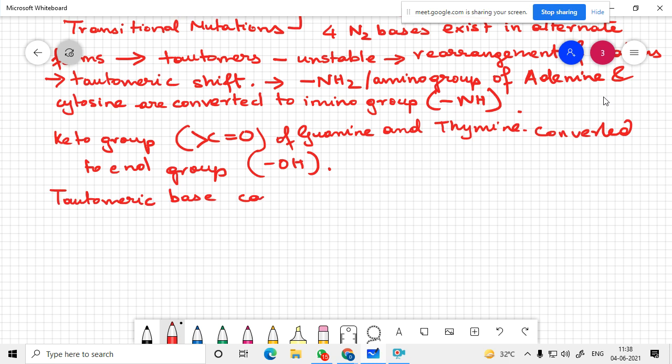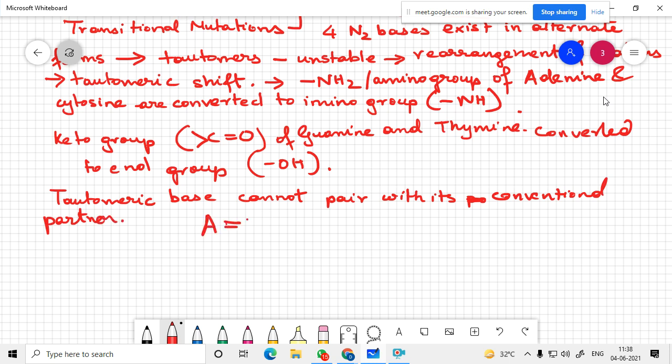Base, it cannot pair with its partner, its conventional partner. So normally A goes with T, but a tautomeric A, I am drawing with a dot on the top, it is pairing with cytosine.